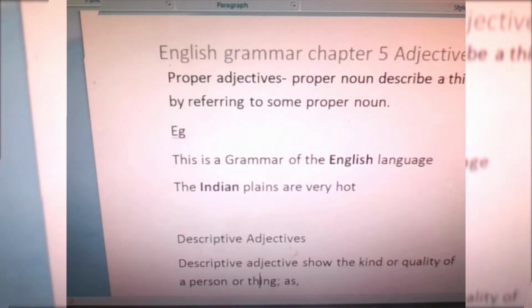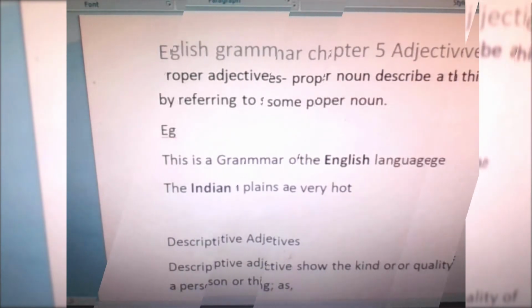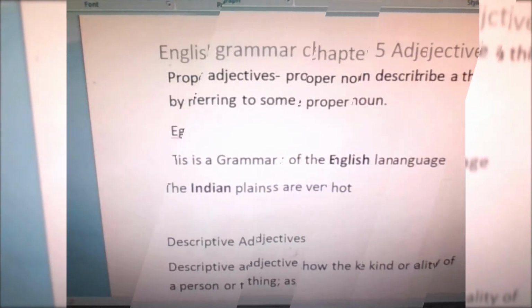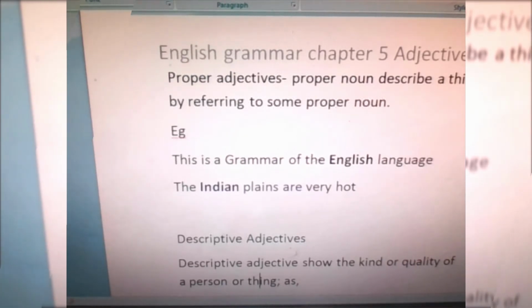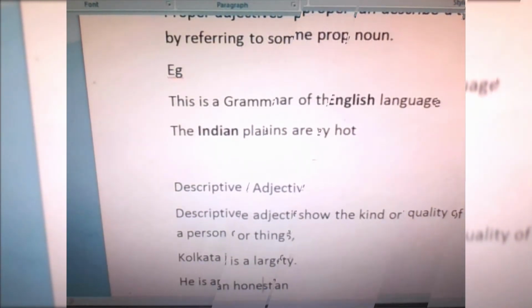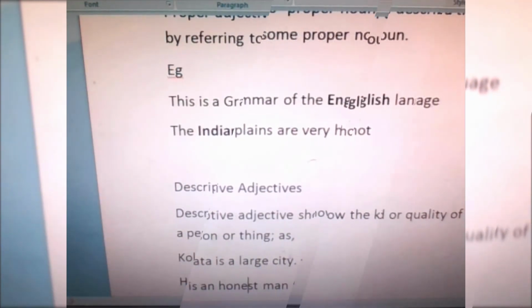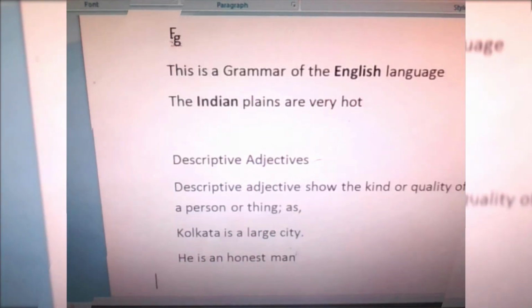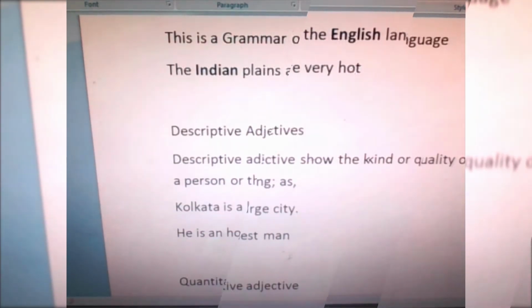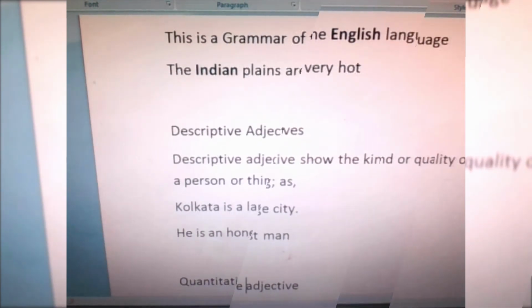Next, descriptive adjective. A descriptive adjective shows the kind or quality of a person or thing. As, Kolkata is a large city. He is an honest man. An adjective of quality answers the question of what kind. This is how we can find that it is a descriptive adjective.